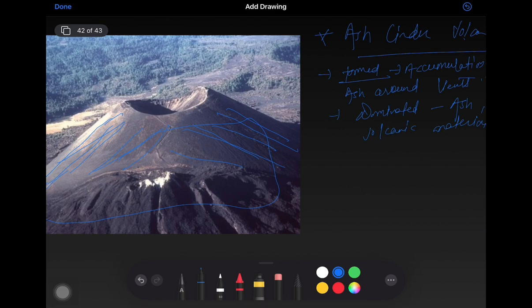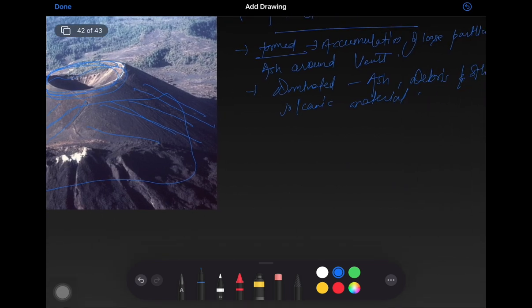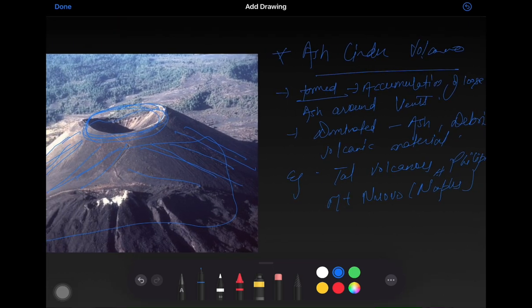In this ash cinder volcano, the eruption is so loud that this type of structure got formed. Examples are Taal volcano in the Philippines, Monte Nuovo in Naples, Italy. So this is a cinder volcano.